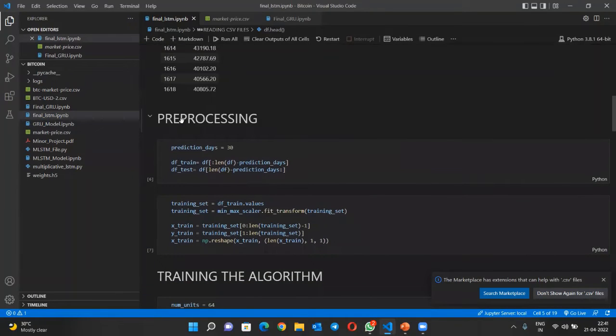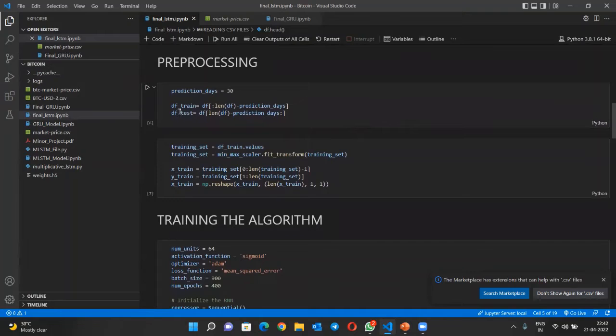Then we do the pre-processing. The main aim of our project is predicting the next 30 days of future price. We train the data using the train method, which is the length of the data set minus the predicted days, the last 30 days, and also test the data.